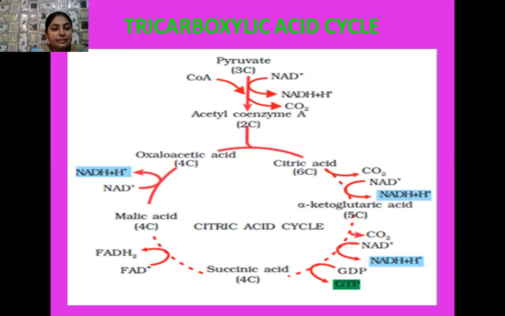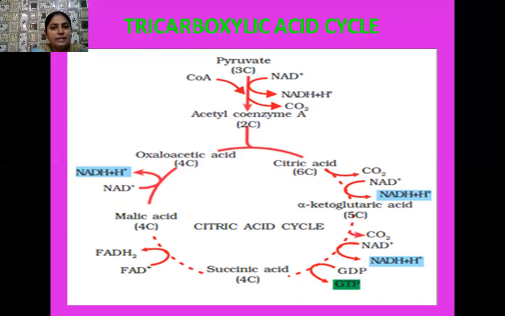After the breakdown of glucose, instead of oxidation, because it is an anaerobic process, a 3-carbon compound is formed, and that 3-carbon compound is pyruvate. Later this pyruvate reacts with coenzyme A and NAD+, and forms acetyl coenzyme A along with NADH2. This acetyl coenzyme A, a 2-carbon compound, later changes into a 6-carbon compound, and this is citric acid.